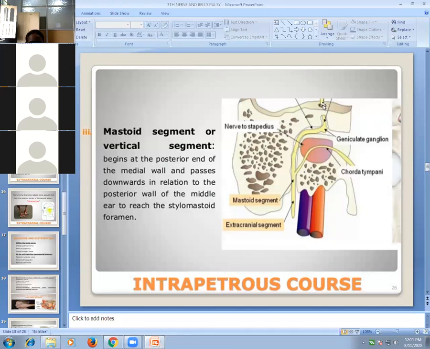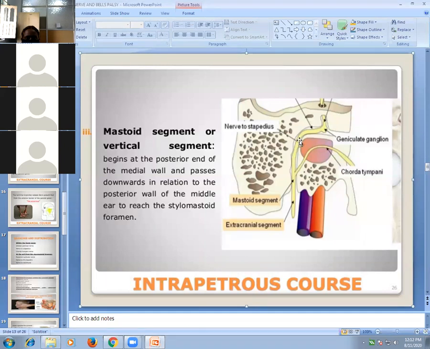So this is the meatal part, then this is the labyrinthine part, then the tympanic part, and this is the mastoid part. It begins at the posterior end of the medial wall, passes downward in relation to the posterior wall of the middle ear, and reaches the stylomastoid foramen. The vertical segment is the mastoid segment.